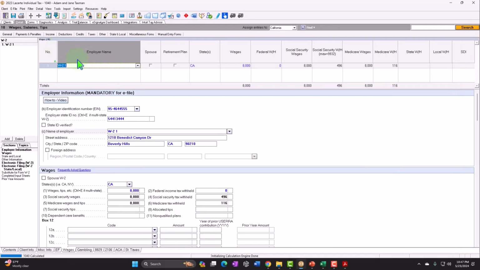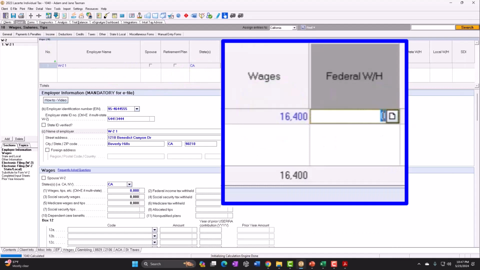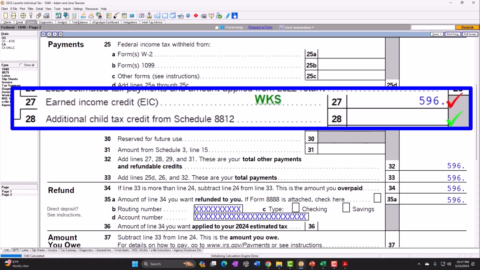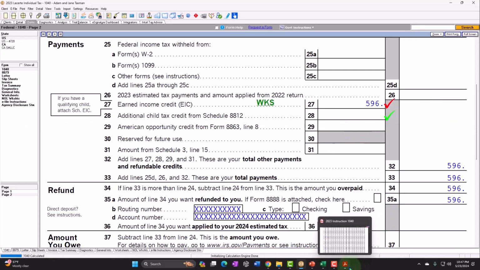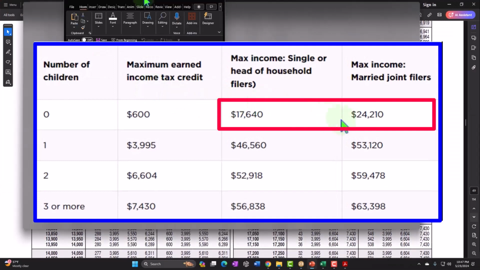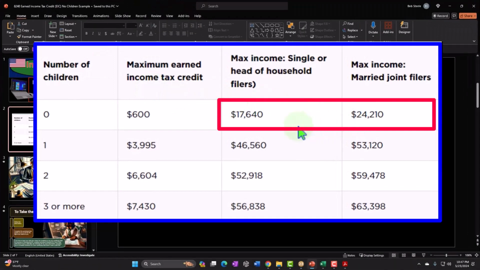So 16,400 for a married couple, and that's pretty close to the $600. And then obviously again it goes back down, and it can go up to 24 before you lose it entirely, as opposed to the 17.